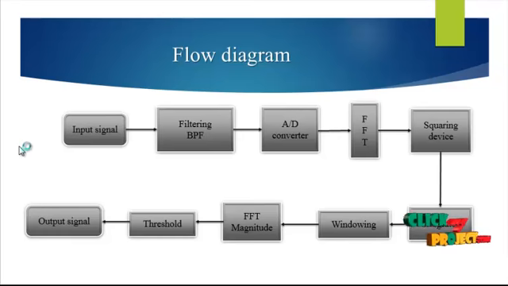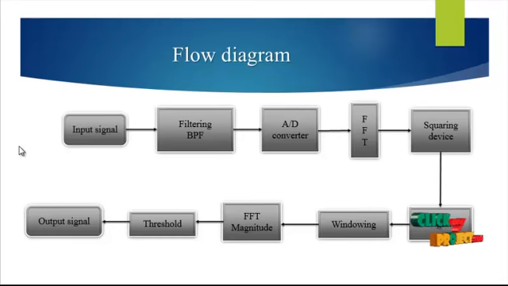There are different types of windowing, such as Hanning and Hamming windows. Here we use the Hamming window process on the integrated value, and then the FFT magnitude. In this block, we take the magnitude of the fast Fourier transform value, and then go for the threshold. In the FFT magnitude value, we calculate the threshold. The threshold value is a condition.